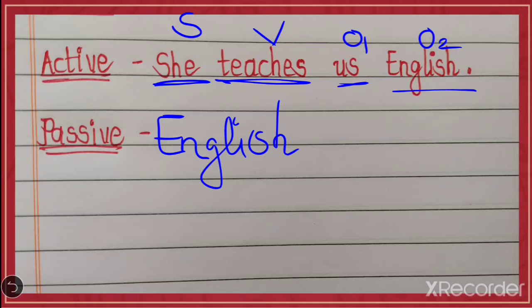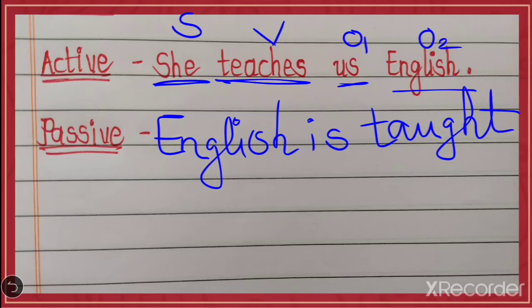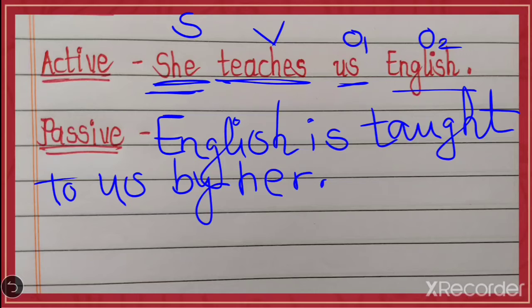Now this sentence is simple present. So in simple present we will have to use is or are. With English, is. What's the past participle form of teach? Taught. English is taught to us by she. So she will turn into by her.